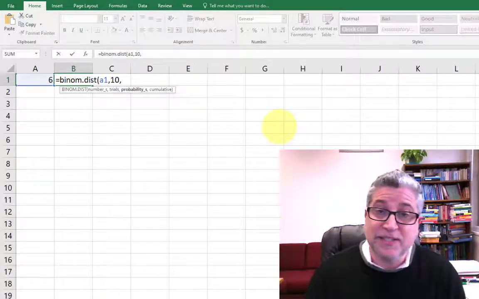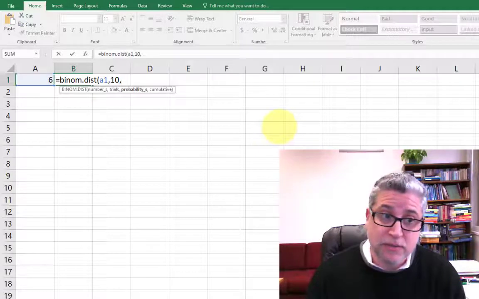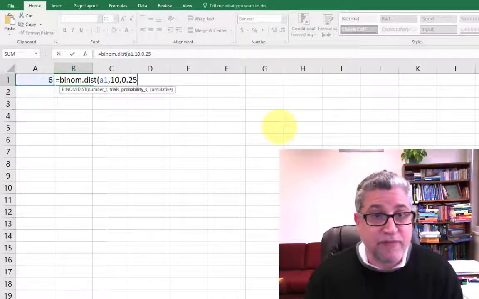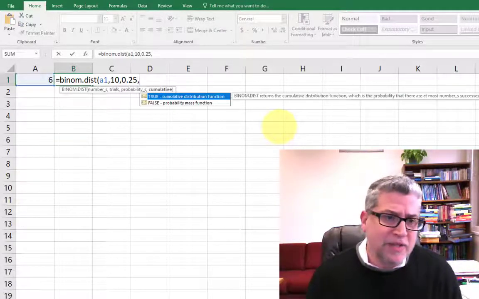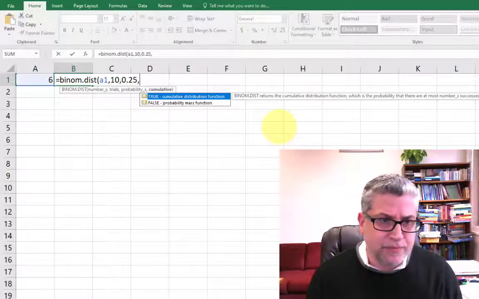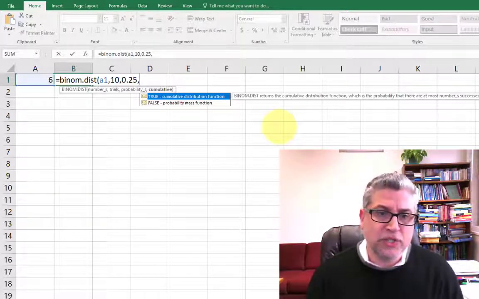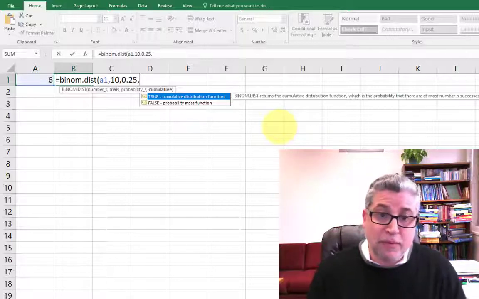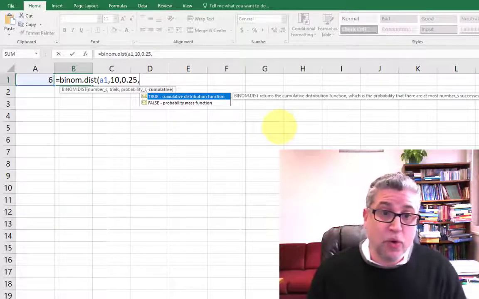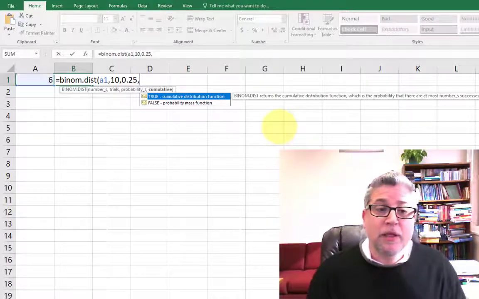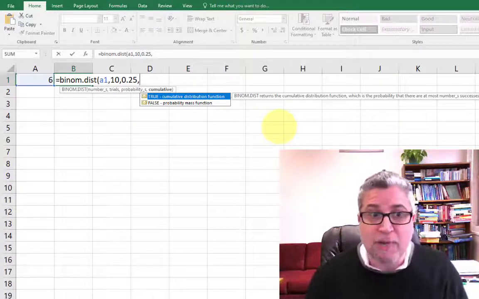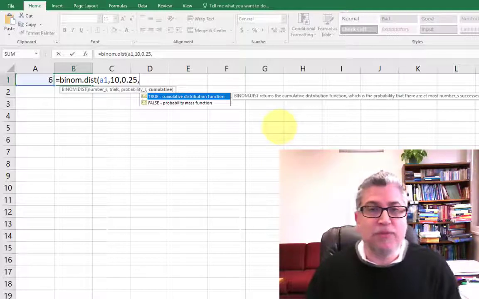Probability underscore s, that's the probability of success. We said that was 25%. And now this thing called cumulative. Now, what we're going to want is just the probability. If we wanted the probability that it is a particular number or less than that number, then that's a cumulative probability, because you would be adding up all of those probabilities.